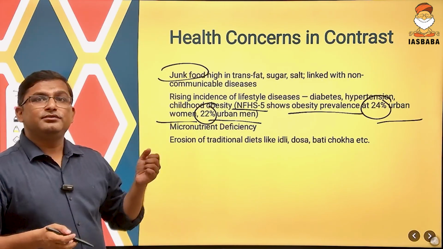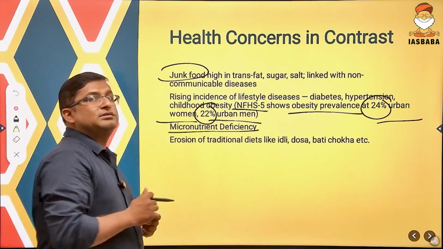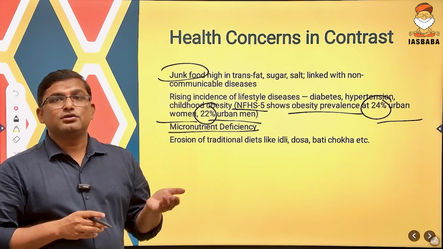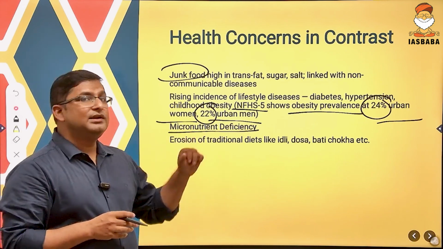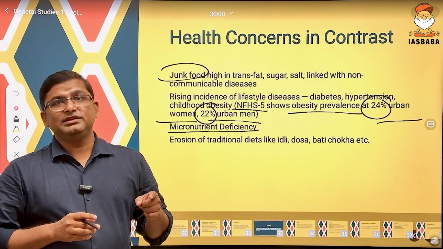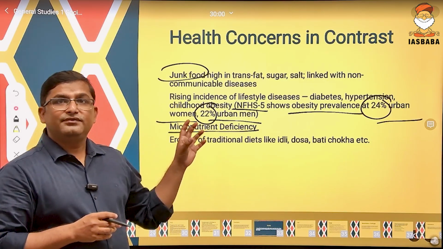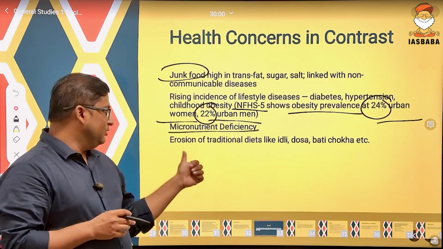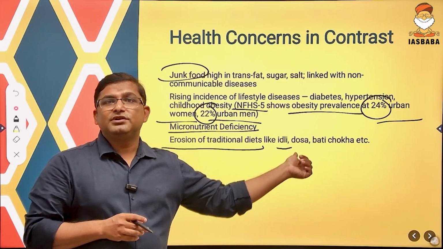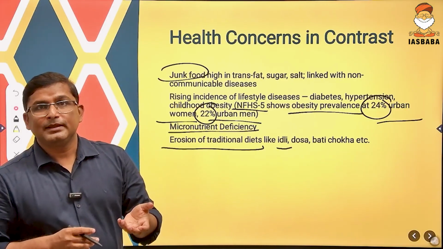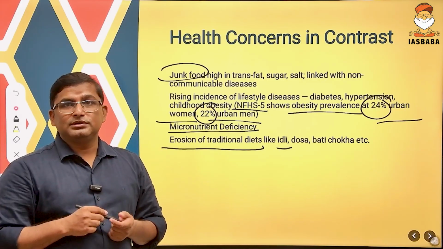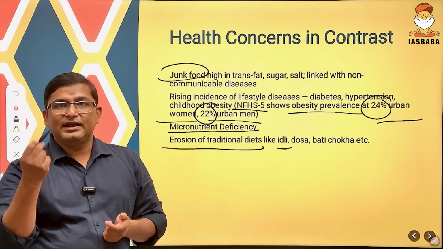Again, these fast foods are micronutrient deficient. That's why you can see that in the Global Hunger Index our rank is not good, because of this micronutrient deficiency. And one more negative thing about this growing fast food culture in India is erosion of traditional diets. For example, in the South, we used to prefer idli and dosa in our lunch and dinner. Now what? We are preferring pizza and burger, chow mein, snacks, fried snacks.